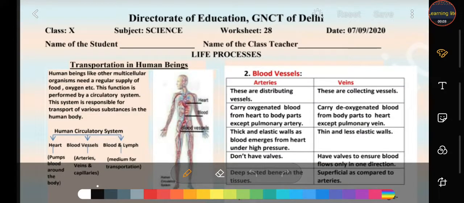Hello students, today we are here with worksheet number 28 from the Directorate of Education, from your chapter Life Processes. And today we discuss a new life process, that is transportation.